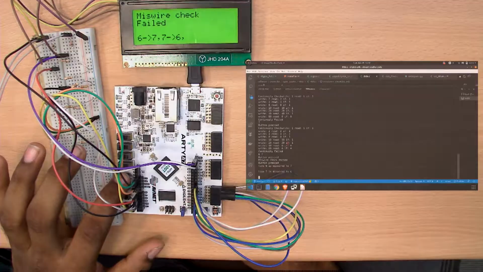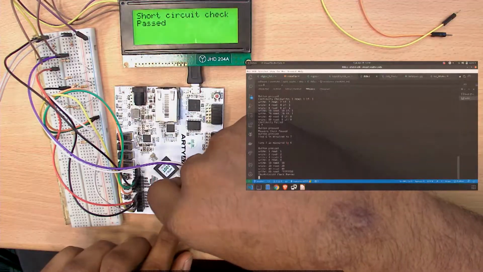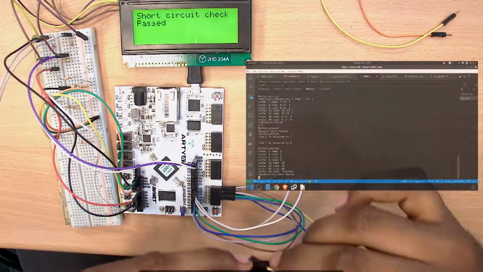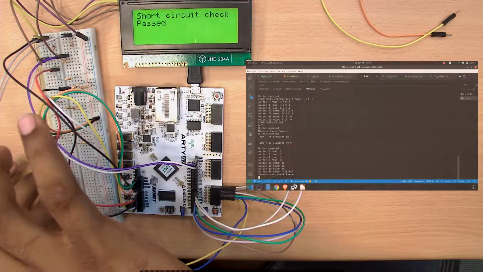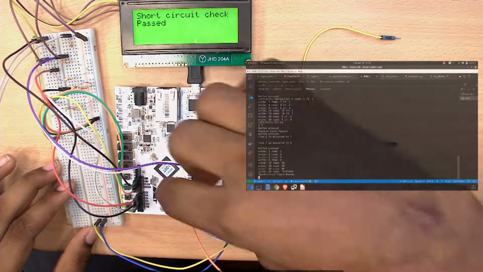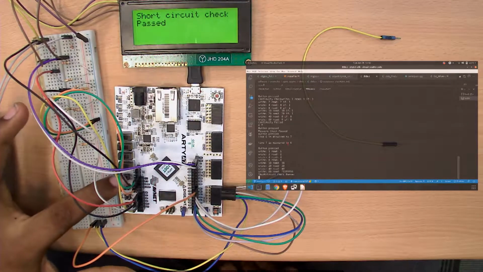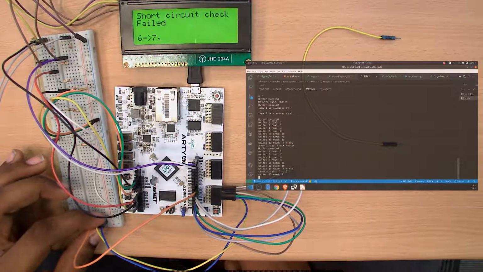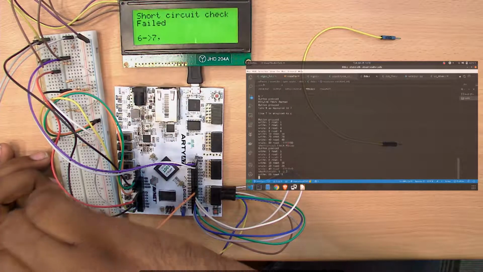Pressing button 3 for short circuit check. There is no short circuit. I am creating a short circuit temporarily on the side with a breadboard. I am taking lines 6 and 7 and connecting them to the breadboard. Taking line 6, connecting it to the breadboard, all 3 are short circuited. Going for the short circuit check. Failed at 6, which is connected to 7. So 6 and 7 are short circuited. Now going for the resistance check.